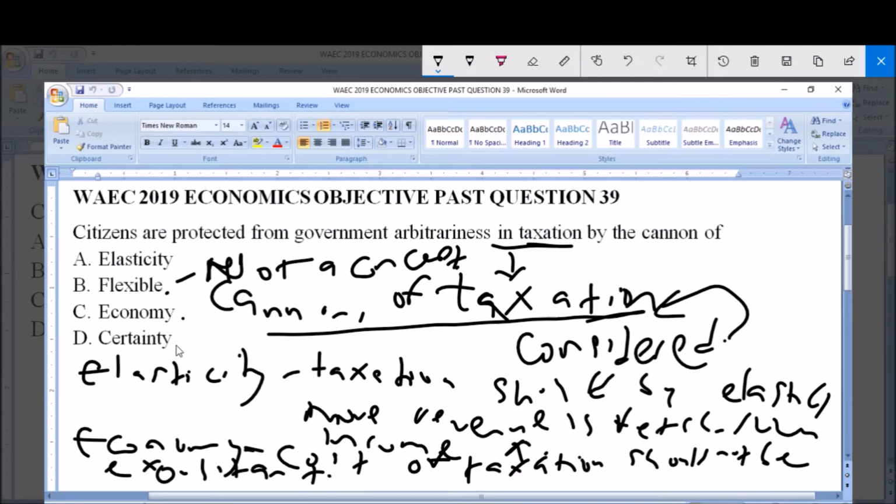Now, the canon of certainty, which is option D, basically states that taxation should have elements of certainty, should be certain, and should not fluctuate easily. Now, from these options we have just explained, canon of economy, which is option C, states that the cost of taxation should not be exorbitant and should be at minimum. Therefore, it is the canon of taxation that protects citizens from arbitrariness in taxation by the government. So the correct answer is C, canon of economy.